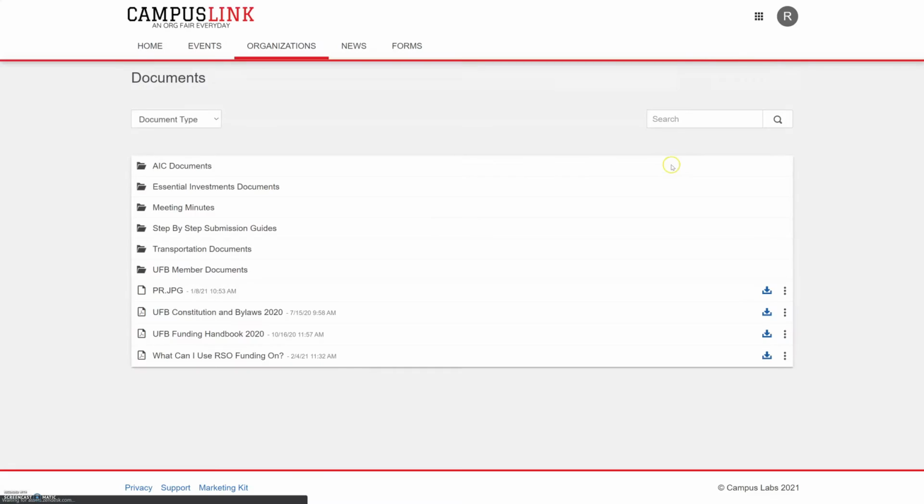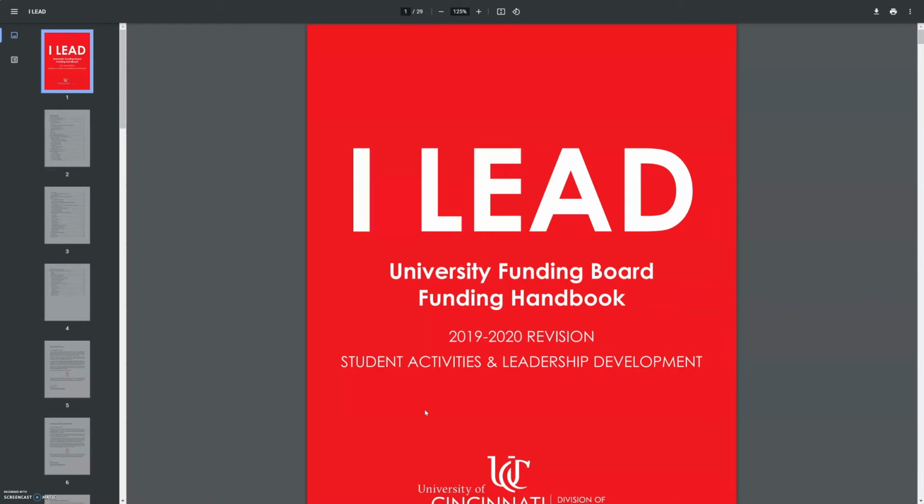The first one that I want to look at is called the UFB Funding Handbook, and that is where you can find all of UFB's official guidelines for AIC groups, as well as all RSOs for each year. So this document's right here. You can click on this blue download icon to download each file to your computer. I already have it downloaded, so we'll open it up right now.